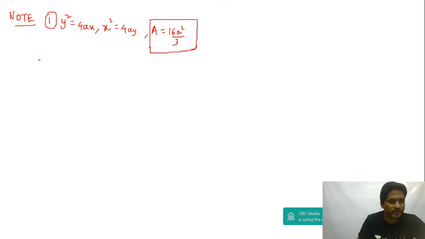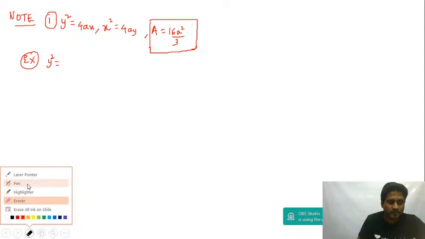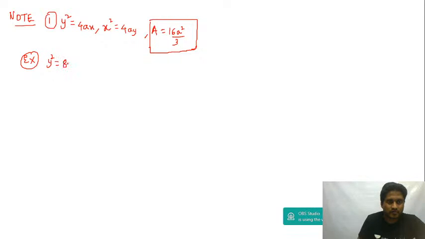Now suppose you have an example. Let me give an example. The area bounded by y square is equal to 8x and x square is equal to 8y. If I compare, you get 4a is equal to 8, then a is equal to 2.